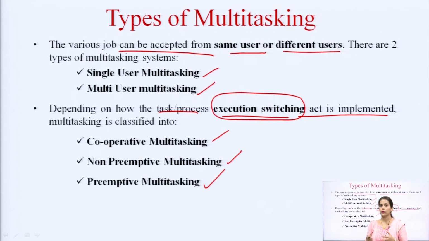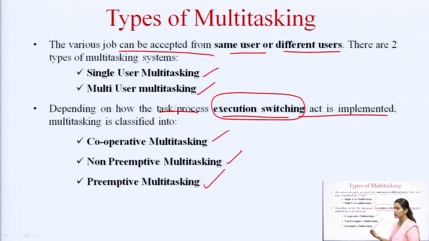This is known as the cooperation. If one task is non-cooperative with another, then no other task can have the hold of the CPU. So, this is known as cooperative multitasking. Now, in non-preemptive multitasking, there is no scope that until and unless the task is completed, it will be preempted, so that the CPU will be free for the further execution of other processes. So, this is non-preemptive multitasking.